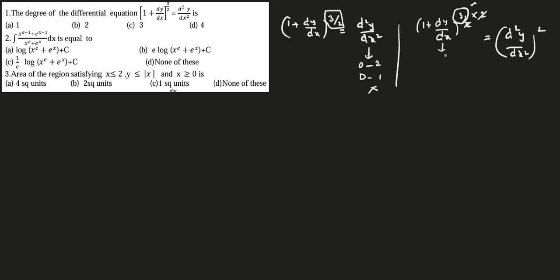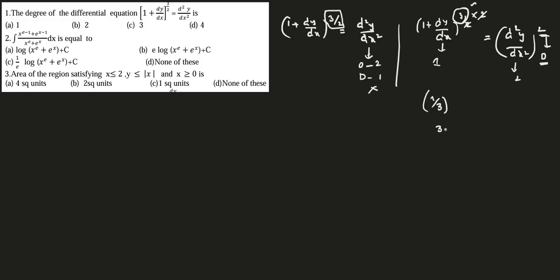See, dy by dx is first order and d square y by dx square is second order. That power will be the degree of the given differential equation, right? And here I have done squaring on both sides since the denominator has 2. If I have power 1 by 3, I have to do cubing on both sides.